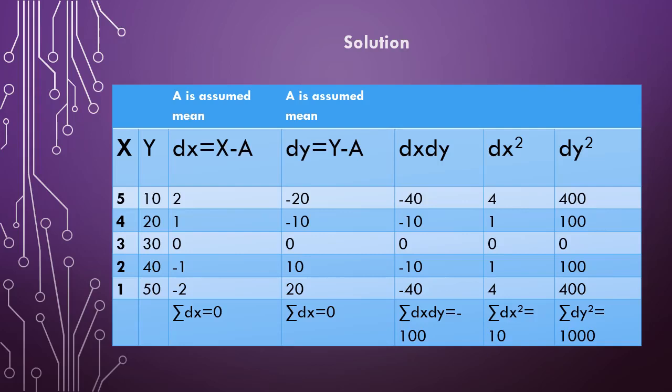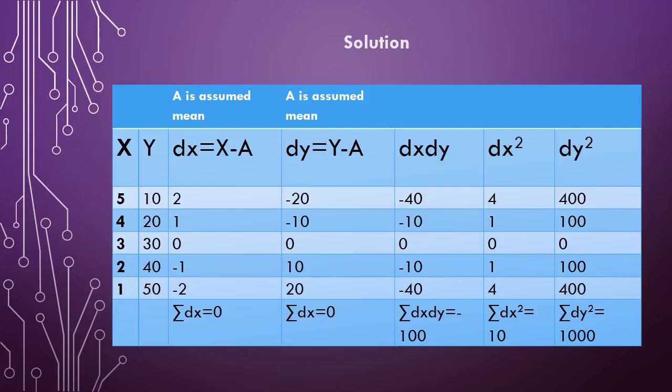So 5 minus 3 is 2, 4 minus 3 is 1, 3 minus 3 is 0, 2 minus 3 is minus 1, 1 minus 3 is minus 2.